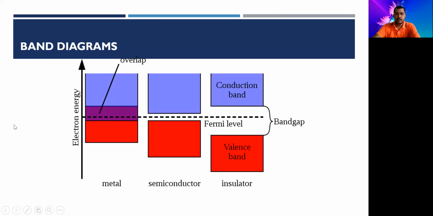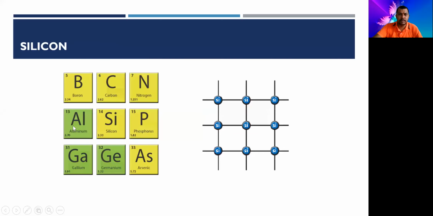So yes, these are the materials. Silicon is the main material which has the property of a semiconductor. And what is the importance of that? Silicon has four electrons in its outermost shell, and therefore it behaves as a semiconductor. It requires four more electrons to make covalent bonds with the neighboring atoms.